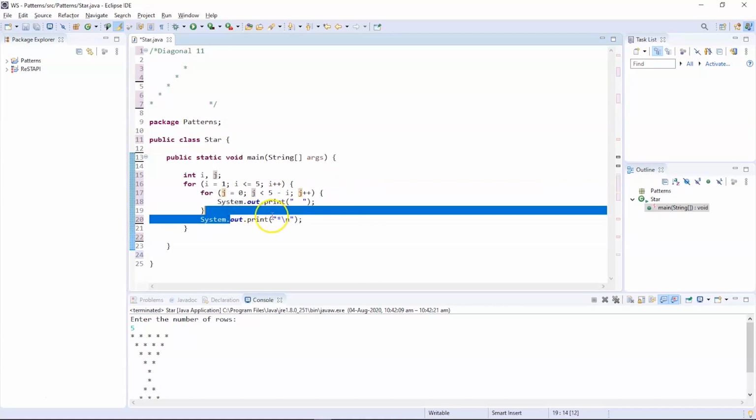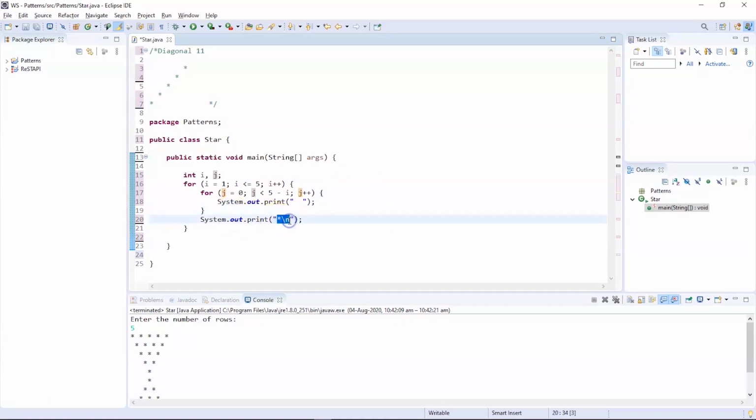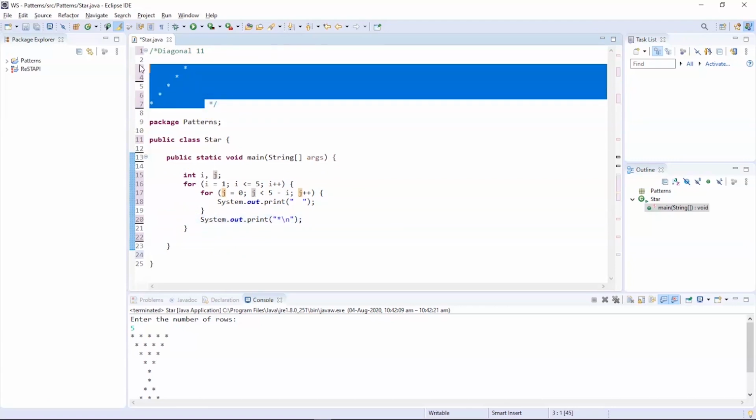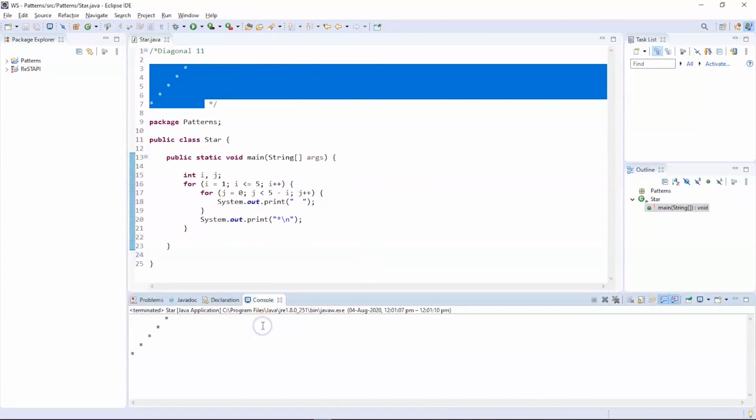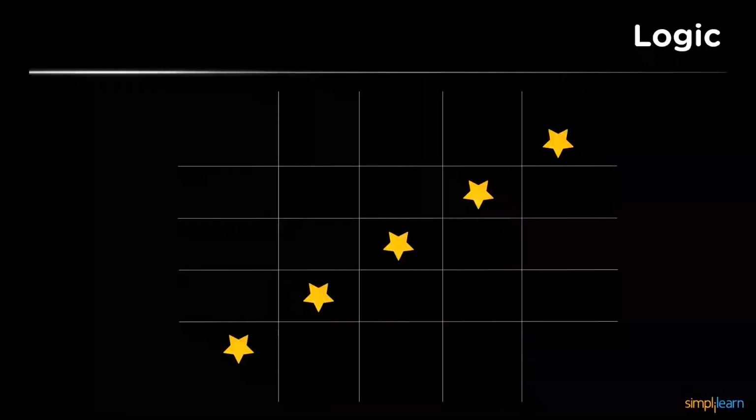Once the condition fails, it will come out of the inner for loop and will print a star in the new line. Followed by that, it will continue to start the outer for loop again. So this is how the flow goes ahead. Now let's run the program and see the output. So you can see the program got successfully executed and the desired pattern is printed. Now let's move ahead and understand the next type of pattern in our program.